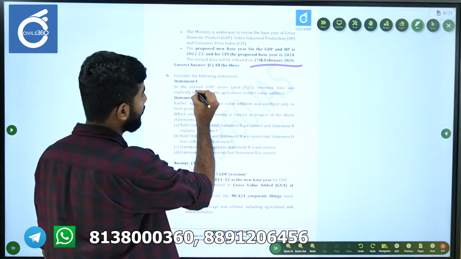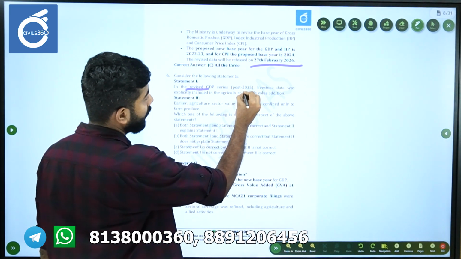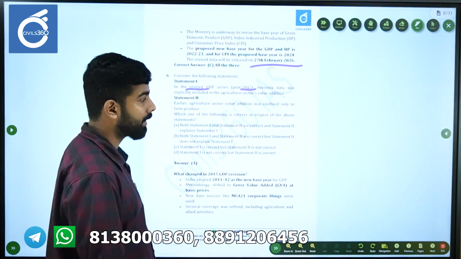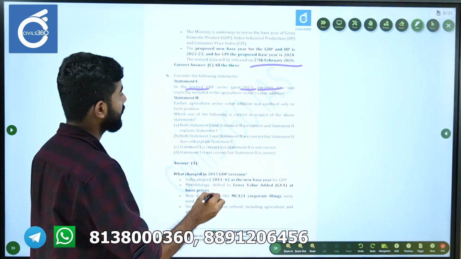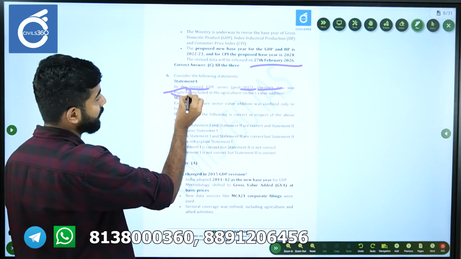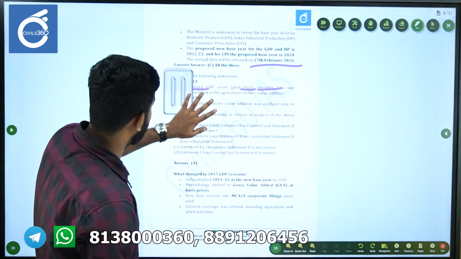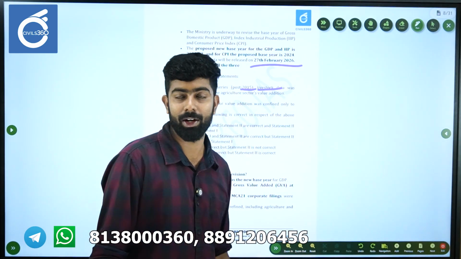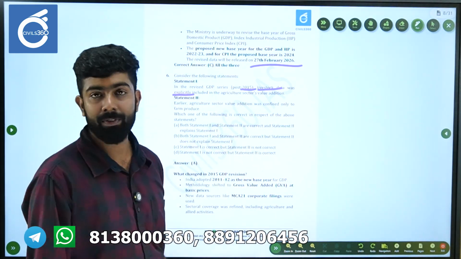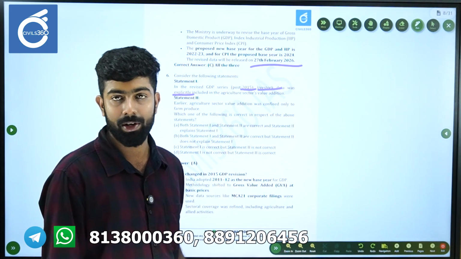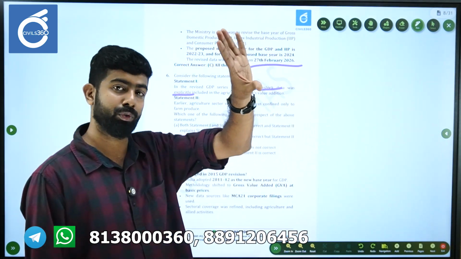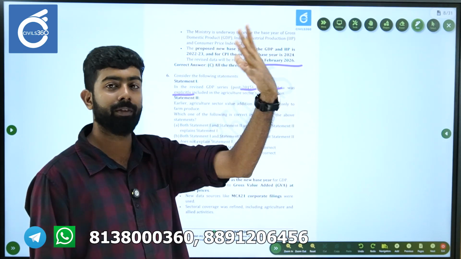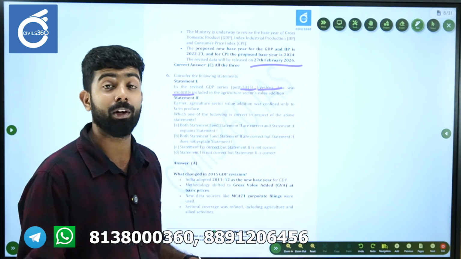If you look at that, revision is mentioned, 2015 is mentioned, livestock is mentioned, explicitly is mentioned. Okay, explicitly is mentioned, right? In the agricultural sector value addition. So 2015 was a major year where the base year had actually got revised. 2004-2005 was the initial. In 2015 it was revised to 2011-2012 for GDP.